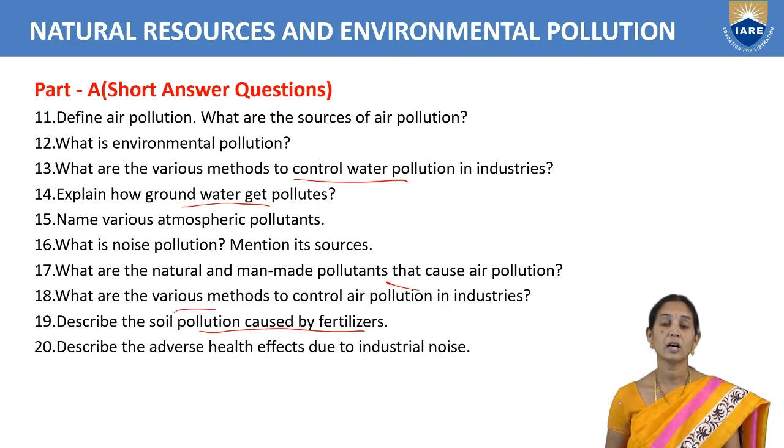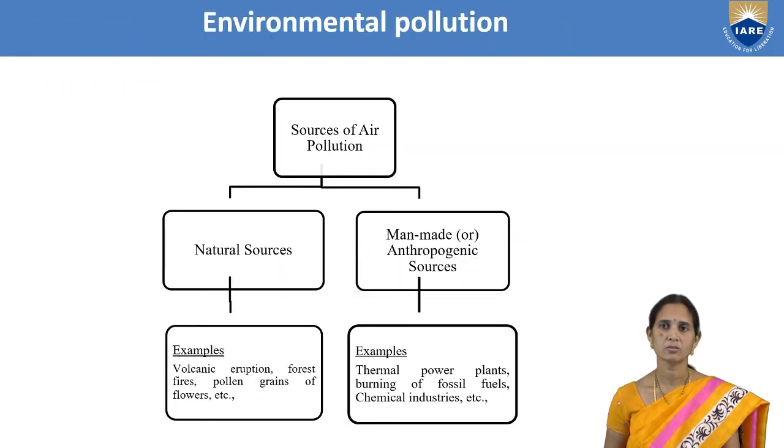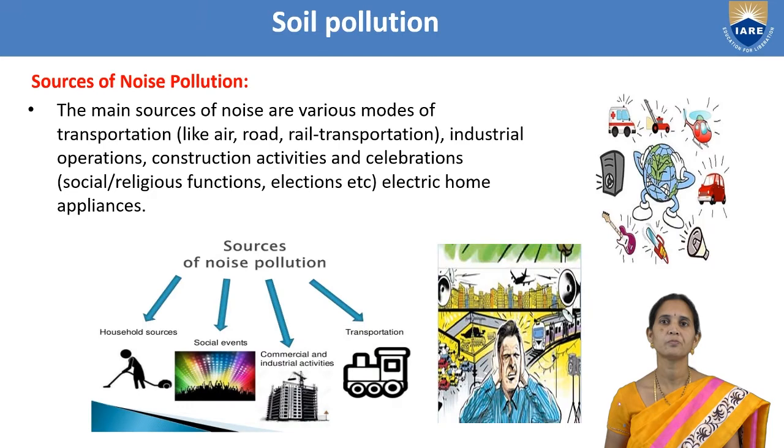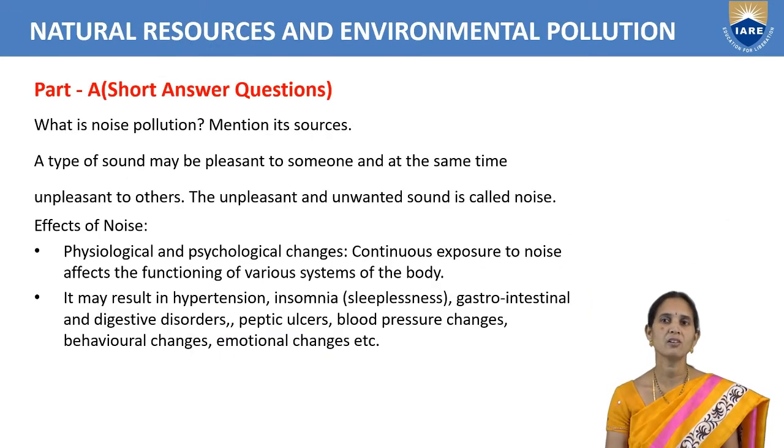Describe the adverse health effects due to industrial noise. So when noise is more, there will be more effects here. There will be physiological and psychological changes. Continuously when we are hearing more noise, we'll get hypertension, sleeplessness, gastrointestinal and digestive disorders. We'll get ulcers in the stomach, blood pressure changes, our behavior will be changing, emotional changes. So all this will be happening when we are hearing more noise, the effect of noise pollution.